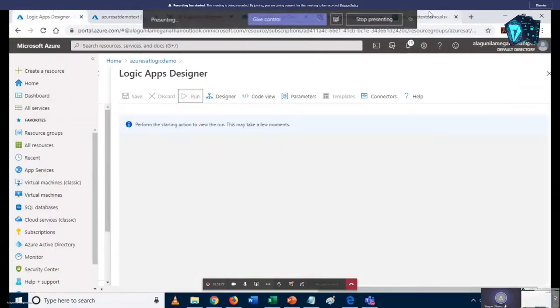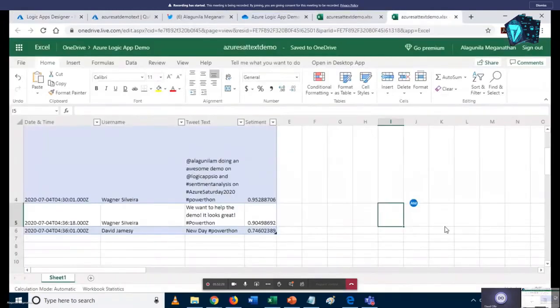I'm guessing you could do the same in Power Automate as well. Pretty much use the same Twitter connections in Power Automate. Sorry, I can't get it.